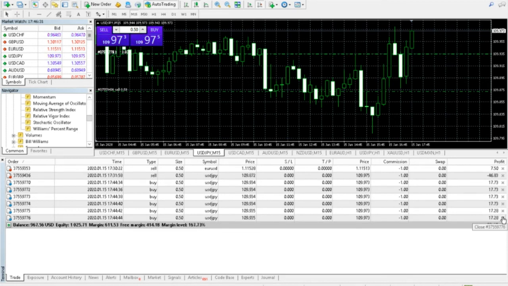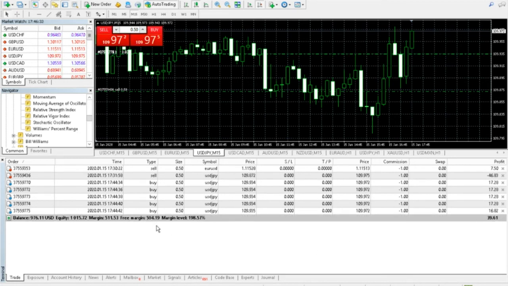Close these out in profit, which is great. There you go. So now you can see my equity has gone up, which is great. And you can see that the margin isn't as high as it was before. And you can see my free margin, which is my equity minus my margin, is now at 503.